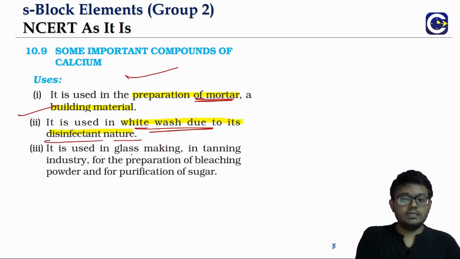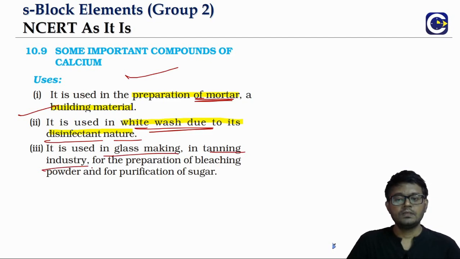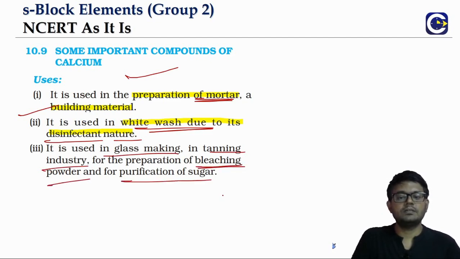It is also used in glass making and the tanning industry, and it is used for the preparation of bleaching powder, as we have seen just now, and the purification of sugar.